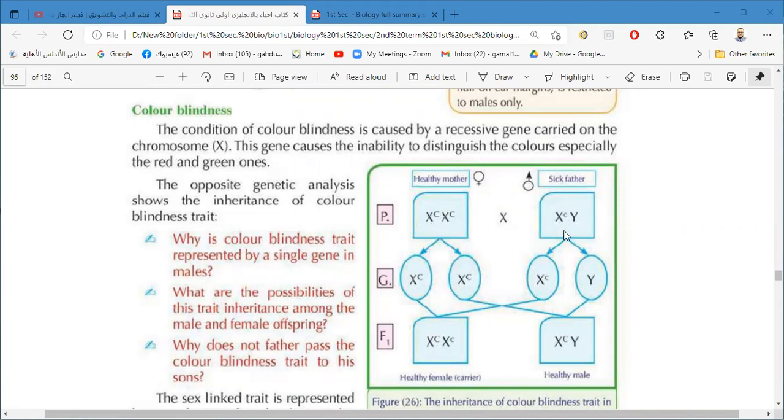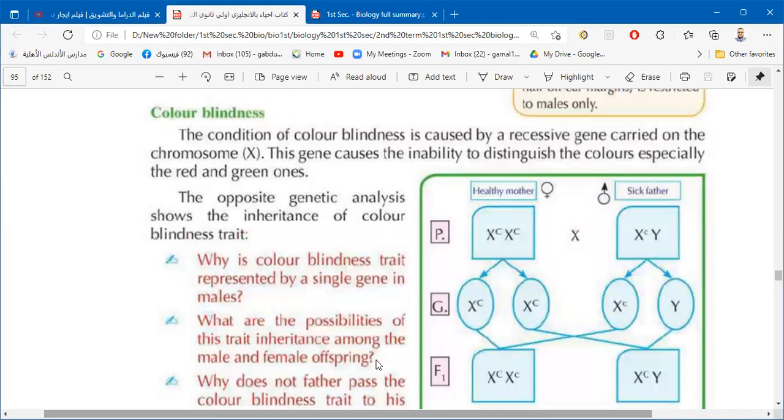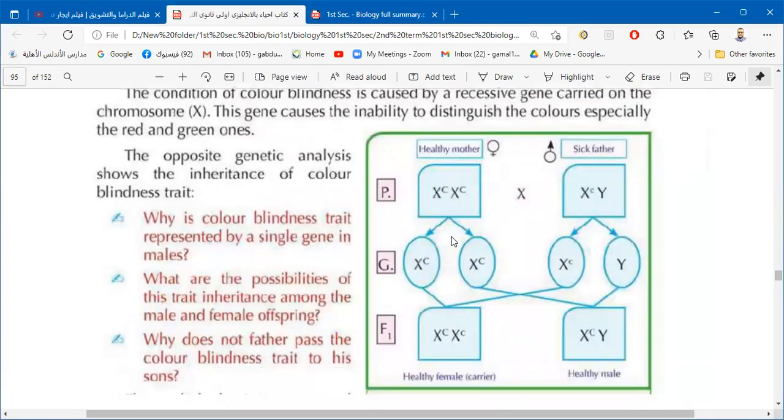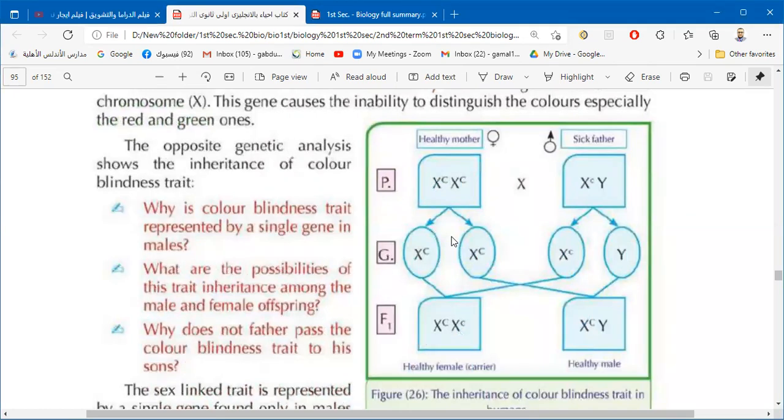So the gene carried on X may be capital or small, may be dominant, yani no color blindness, and maybe recessive, so there is color blindness. So we have 50% in the male, but in the female we have 3 cases. Maybe the 2 genes are dominant, C capital, and this female is a healthy female, and maybe 1 capital and 1 small, and also this female is healthy but carrying 1 gene of the color blindness, but it is a recessive trait, so it doesn't appear.